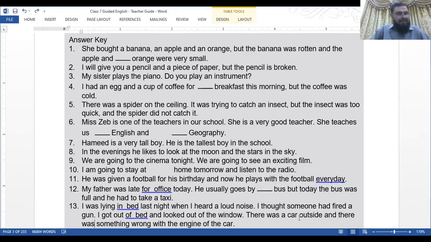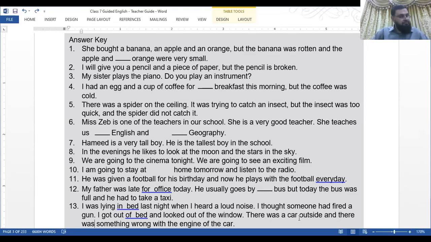But the banana was rotten, and the apple and the oranges were very small. An apple or the apple? The orange. Right? The orange. Okay.